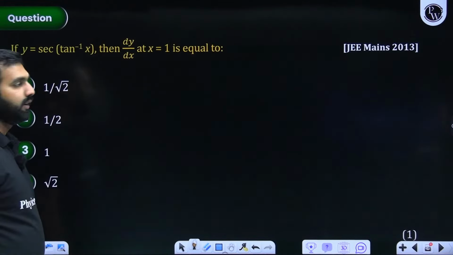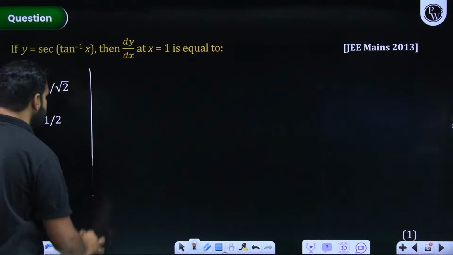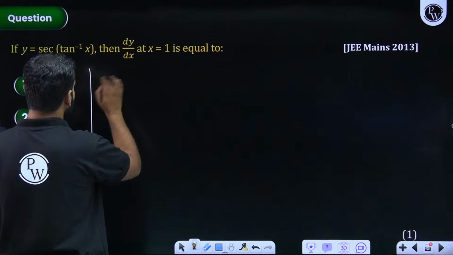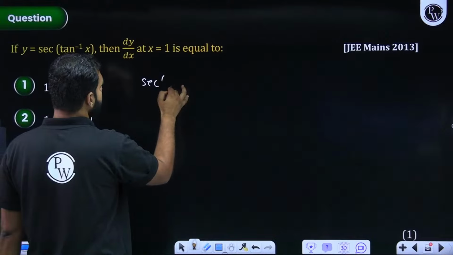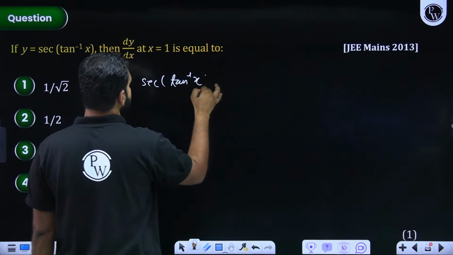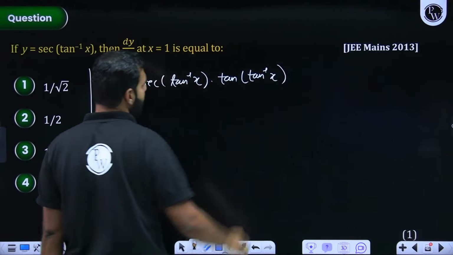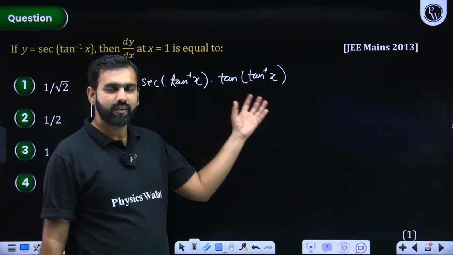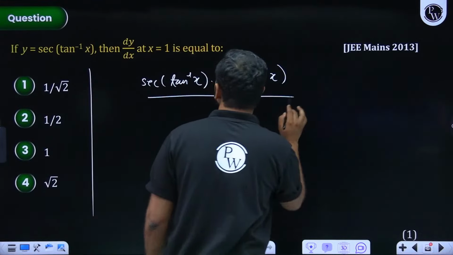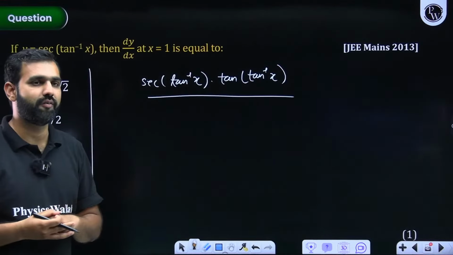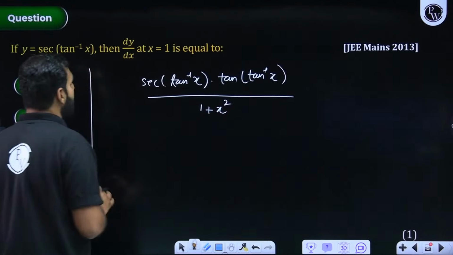Okay, perfectly fine. First of all, I hope you know the chain rule will come into picture. Now, what is the meaning of using chain rule? Sec theta. So if I wish to figure out dy/dx, the derivative of sec is sec x tan x. So it will be sec of tan inverse x times tan of tan inverse x. Now we know tan of tan inverse x is x for all the real numbers. Now here I need to use the chain rule. As per the chain rule, this tan inverse x needs to be differentiated, and the differentiation of tan inverse x is 1 upon 1 plus x². So that is your dy/dx.